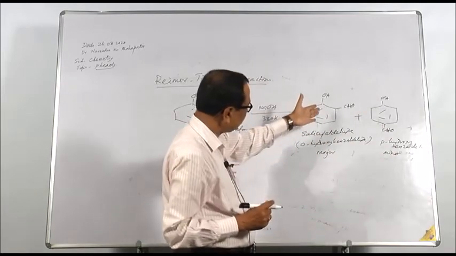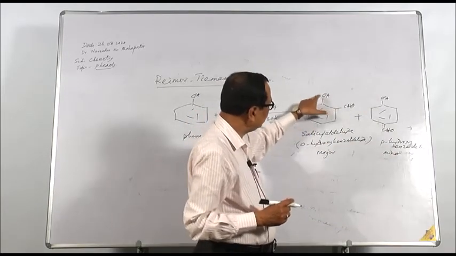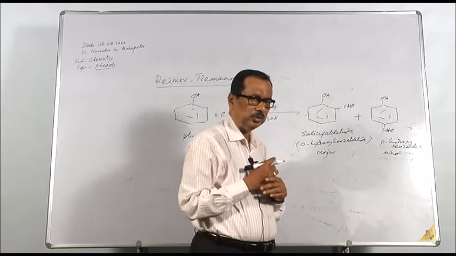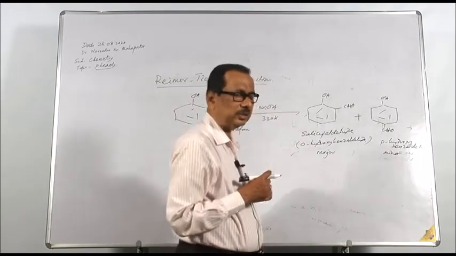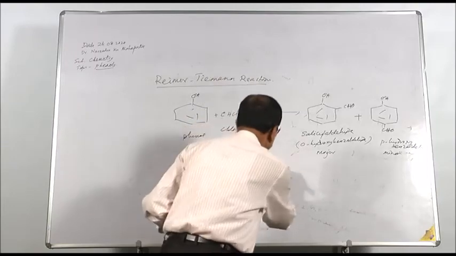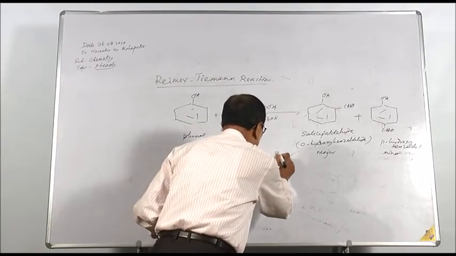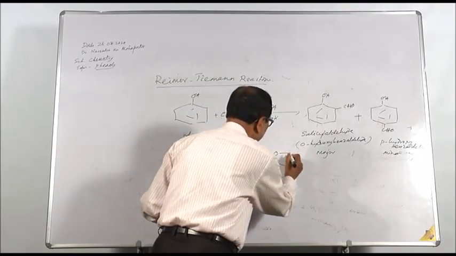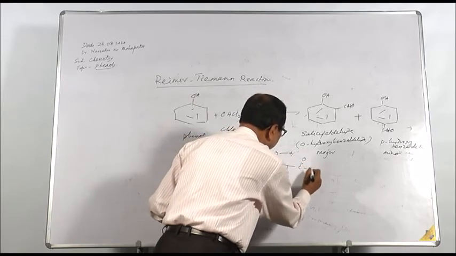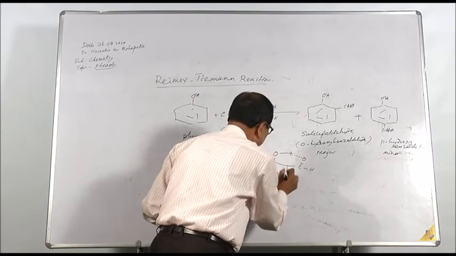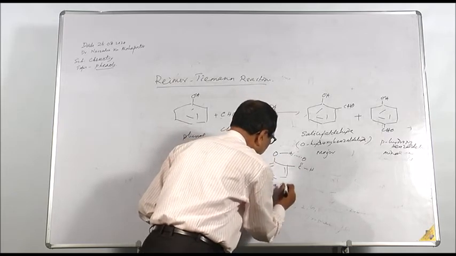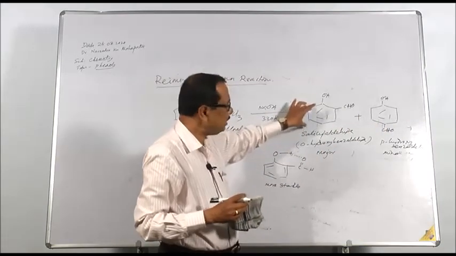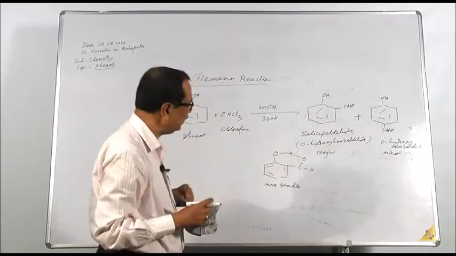Because here the major product is salicylaldehyde, because the OH group enters into intramolecular hydrogen bonding with the carbonyl group of the CHO group, so that it gets more stability. So here intramolecular hydrogen bonding occurs in this way: OH, the C double bond O. Due to this intramolecular hydrogen bonding, this is more stable. The ortho isomer is more stable than the para isomer. That is why this will be the major product. Or in other words, salicylaldehyde is the major product.